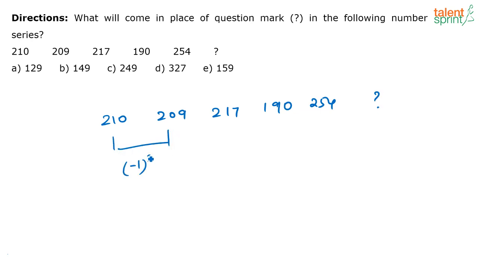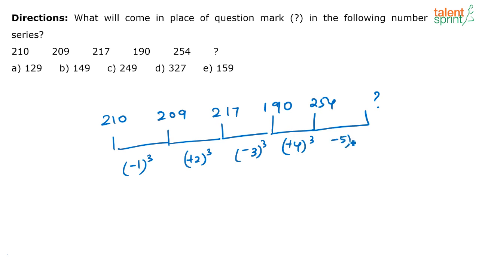This is minus 1, the whole cube, right? This is plus 2, the whole cube, and this is minus 3, the whole cube, correct? This is plus 4, the whole cube. So the next one should be minus 5, the whole cube. See, basically 1 cube is 1, correct? 2 cube is 8, minus 27,